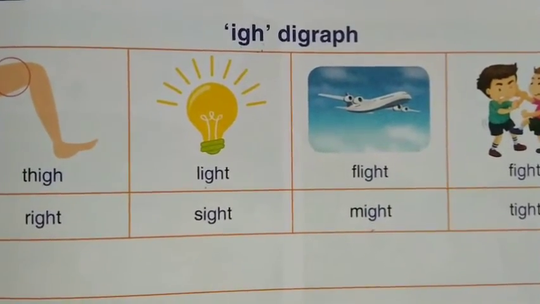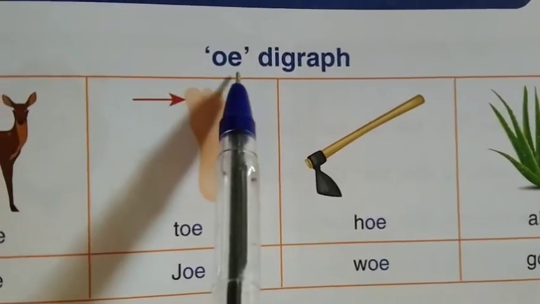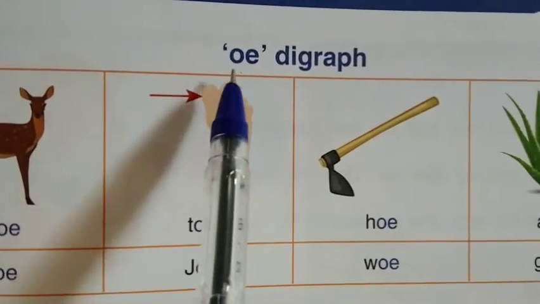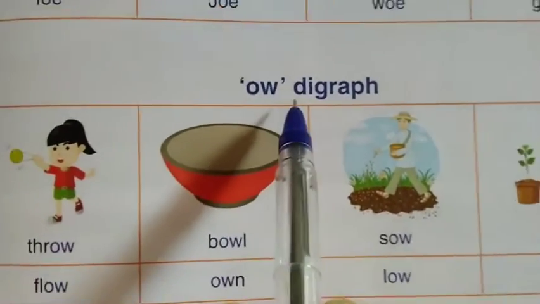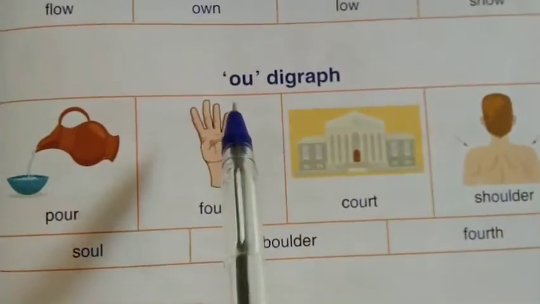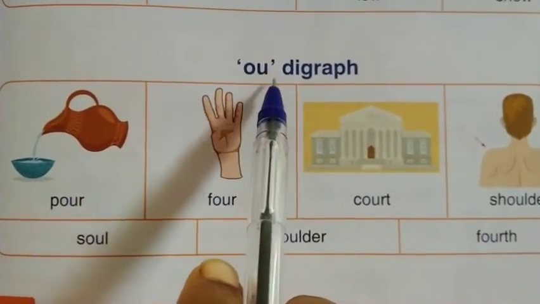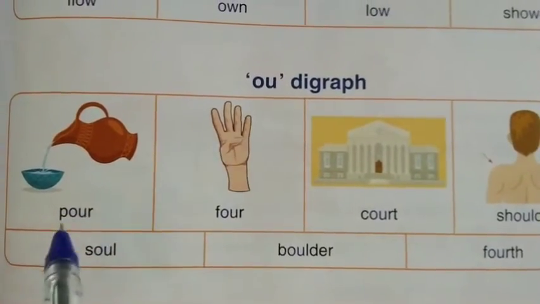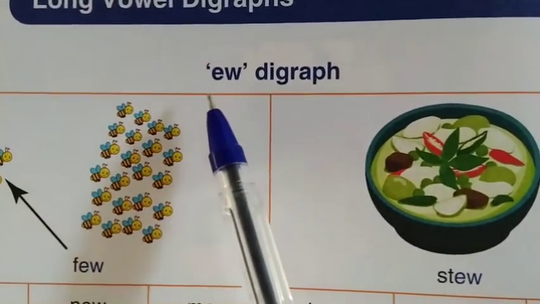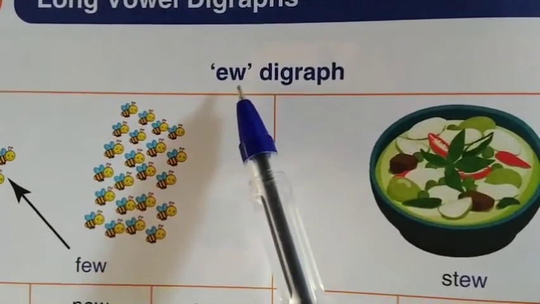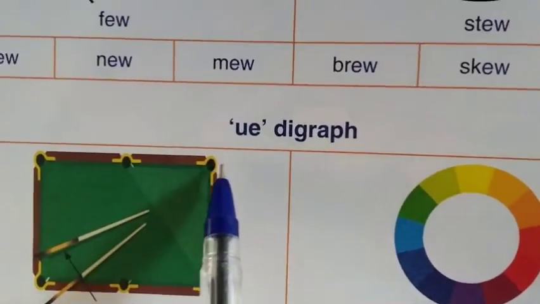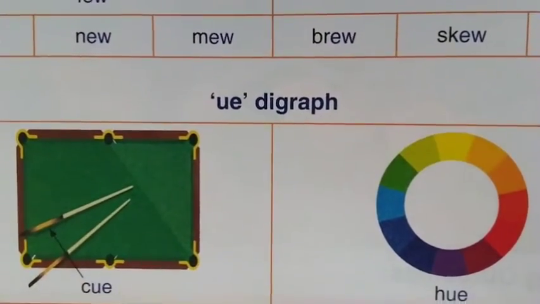And also O-E comes together, O digraph. O-W, O digraph. And then O-U, O digraph. And then long vowel digraph E-W, U digraph. U-E, U digraph.